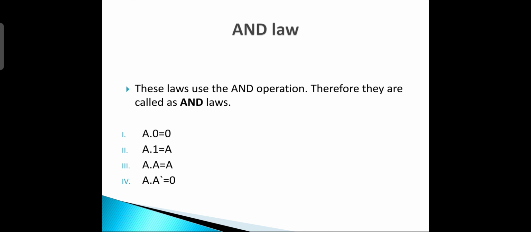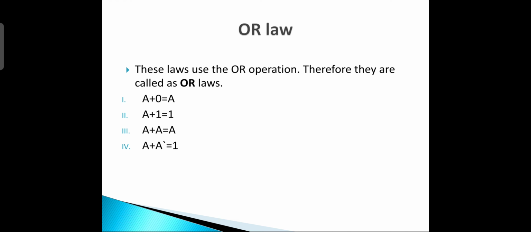A dot 0 will always be 0. If we perform the AND operation of a single variable with 1, A dot 1, then we'll get A. A dot A will again be equal to A, and A dot A bar will be 0.